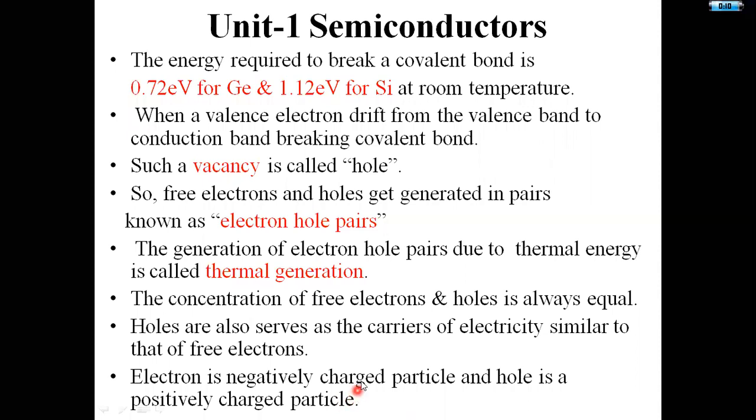The basic point here is that this is the minimum energy we need to provide for silicon at room temperature for creation of an electron hole pair. These electron hole pairs are created due to thermal generation. These are the key points in intrinsic semiconductor material. And I obtain some current here due to the flow of electrons as well as holes. That concentration we need to consider.